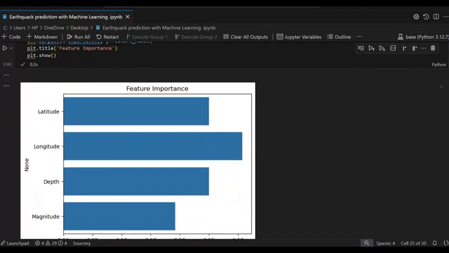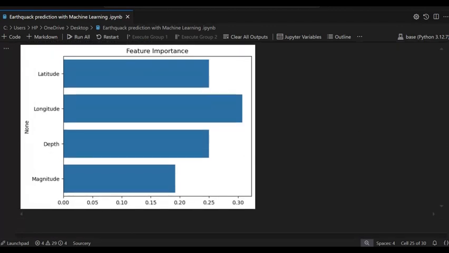So you can see latitude, longitude, depth, it uses all the columns along with magnitude.